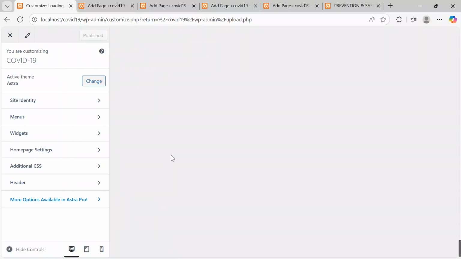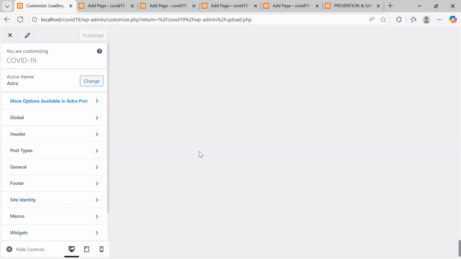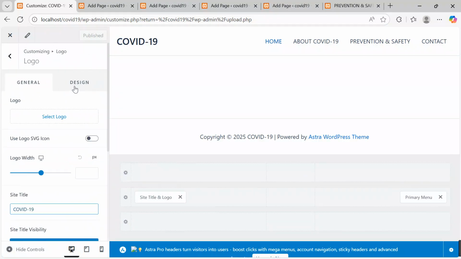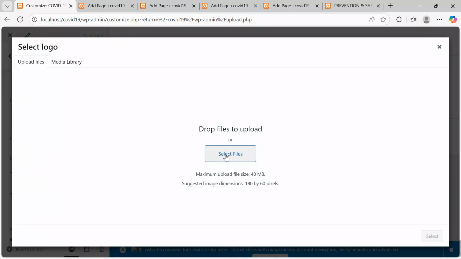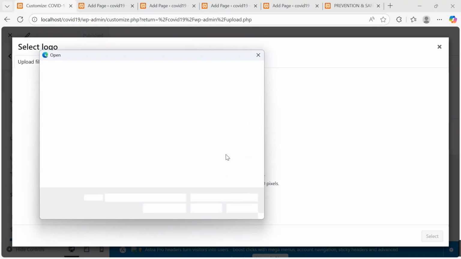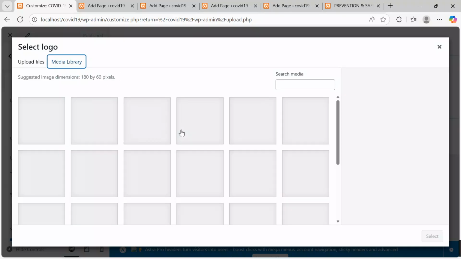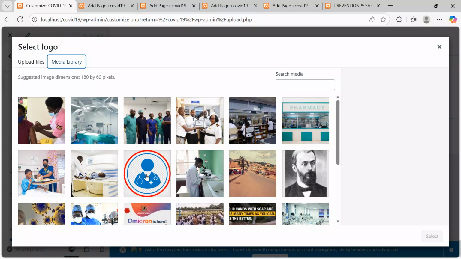Under customize over here, I want to insert a logo. In a few seconds, it is loading. So come back here under the inner pencil. You say, I want to insert a logo. Click select and say select files. Then you specify where you want to select the files from. I want to access them from the media library. When I click media library, I want to take this to be my logo.